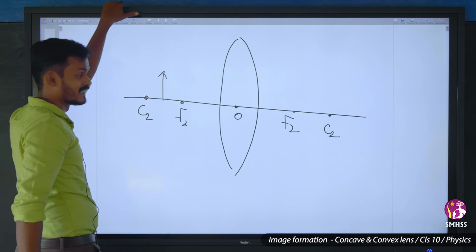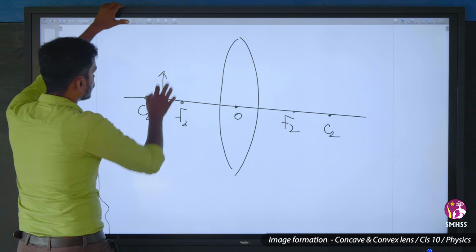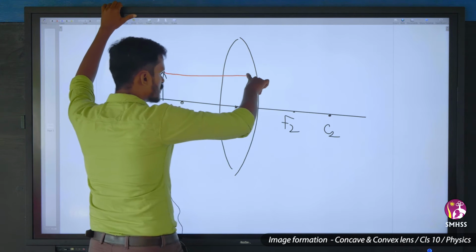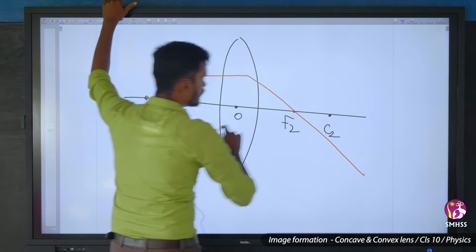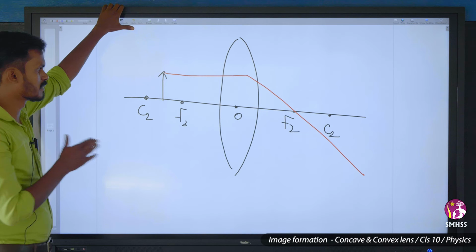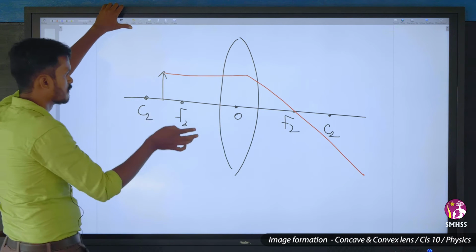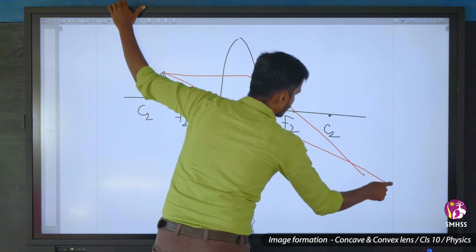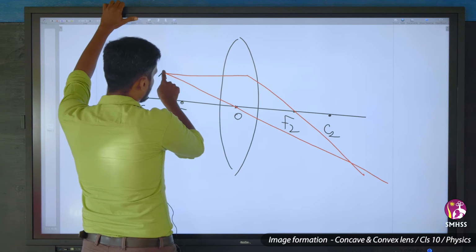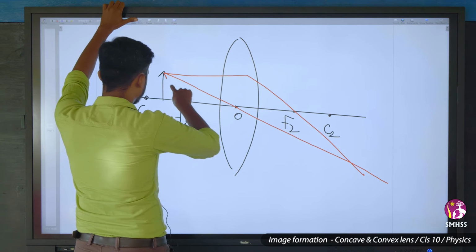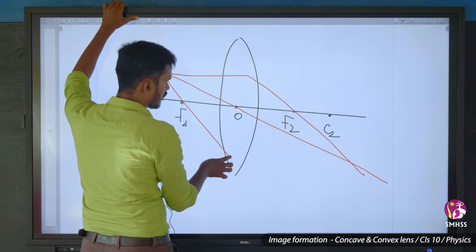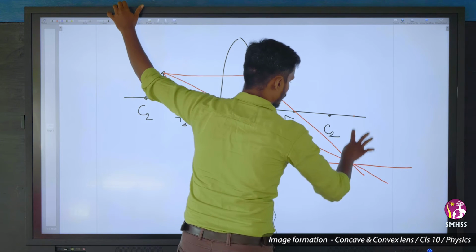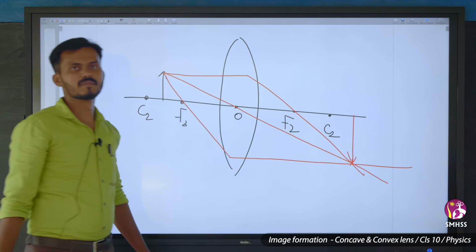The object is placed at infinity, a ray passing through parallel to the principal focus. After refraction it will pass through the principal focus. A ray parallel to the principal axis will travel through the principal focus. Any ray passing through the optic center goes straight. Here the image will be formed.